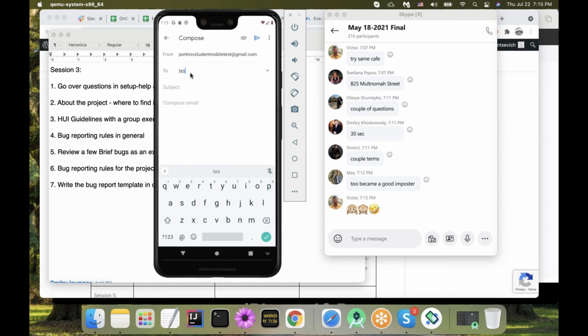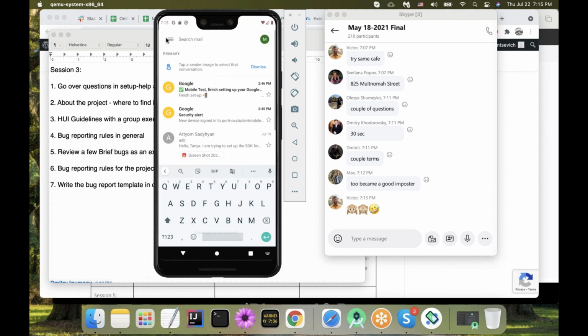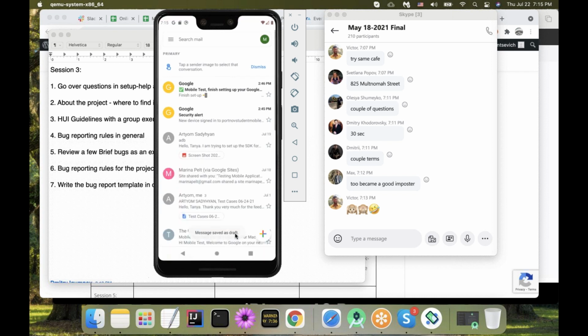So once again, test at test.com and subject, and then I'm going to go back. Message saved as draft, right? So I need to verify that message saved as draft is shown to the user.